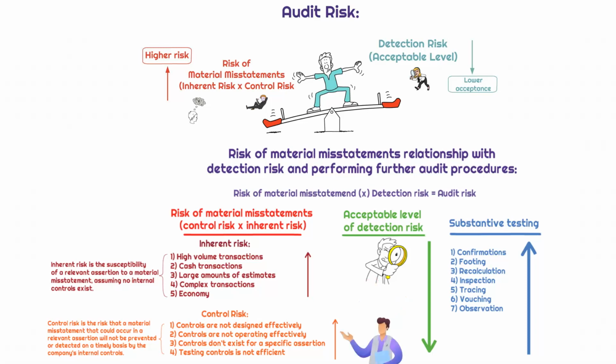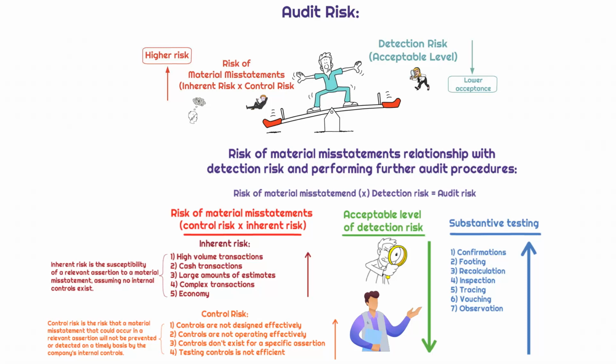And same goes for control risk. If internal controls are designed ineffectively, or they are not operating effectively, or if they do not exist for a specific assertion, or testing them is just not efficient altogether, that means that the internal control factors will lead to an increased level of risk that we're going to come to the wrong conclusion. So we don't want to get this wrong. As the risk of material misstatements goes up, the acceptable level of detection risk goes down. And that, my friends, is the inverse relationship that we're referring to.